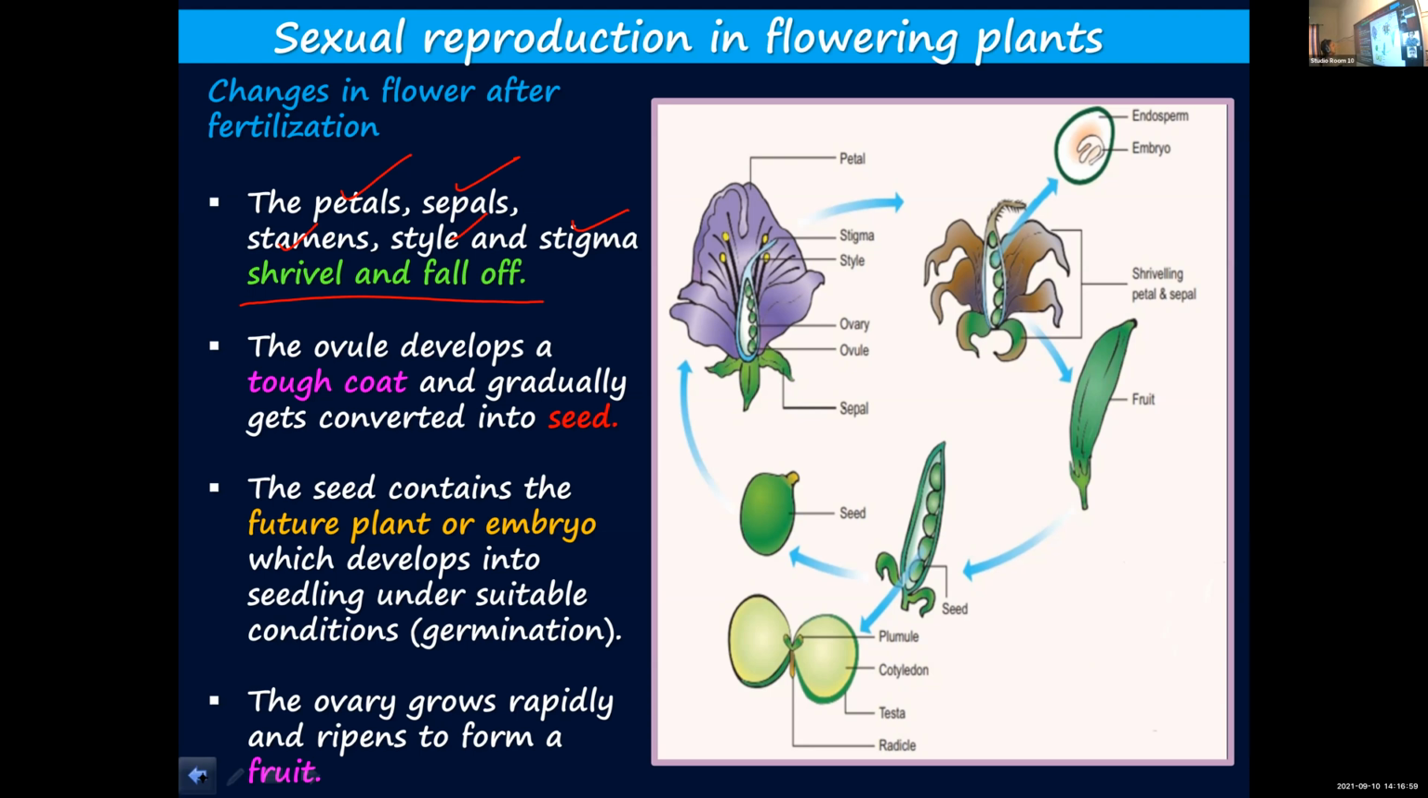Okay. Petals, sepals, stamen, style, stigma, all those parts will shrivel and fall off, but not the ovary and ovule. The ovule will develop a tough covering and change into seed. Inside the seed, we have the future plant or embryo. Then when suitable conditions are provided, proper warmth, moisture, etc., it will develop into a new seedling. You call it germination. From class 5 or 6, you are learning about all these. Whereas the ovary will ripen and change into fruit. Okay?